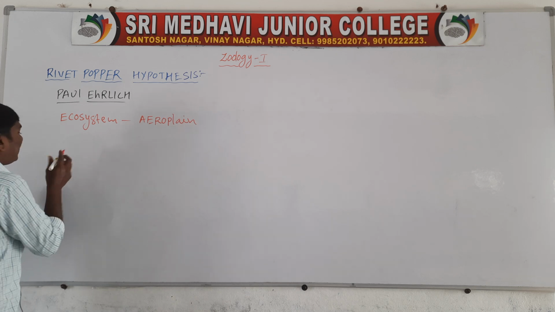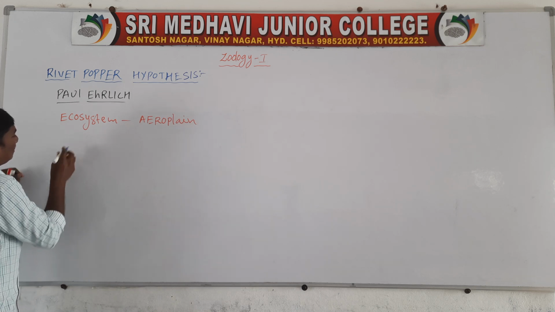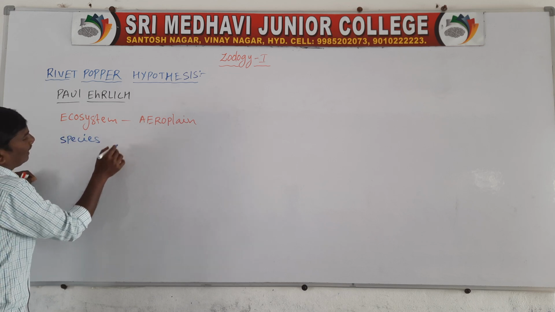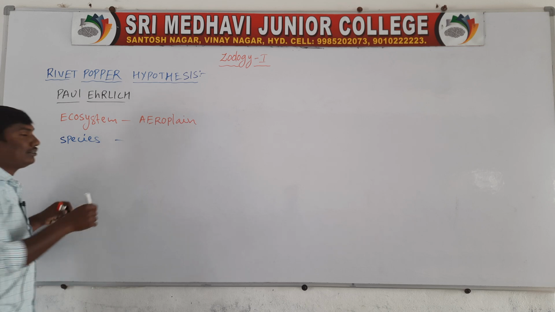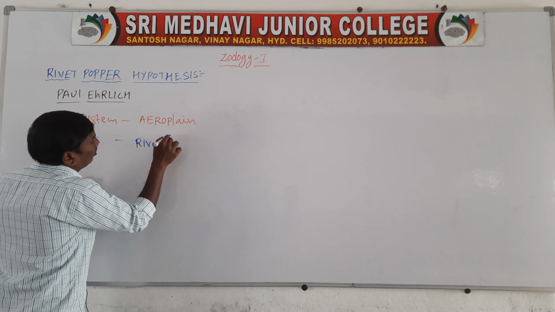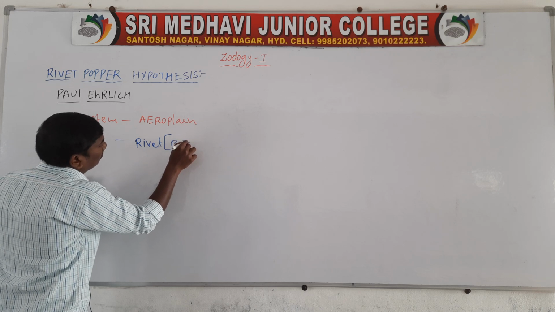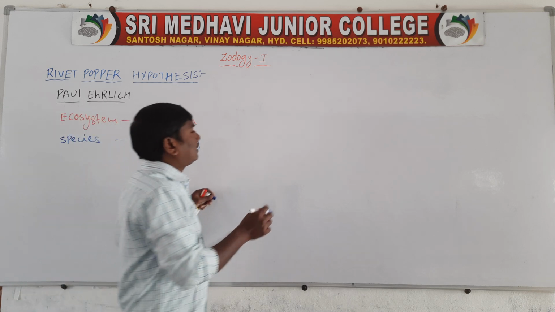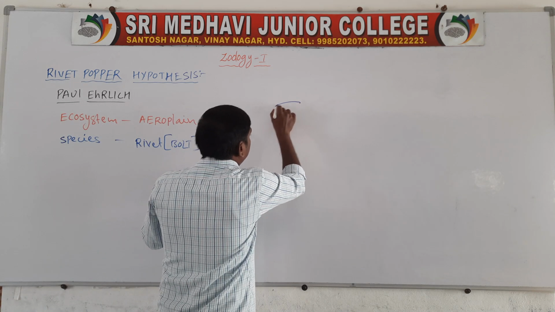Next one, species. Species is compared to rivets. Rivet means bolts. For example, just a rough diagram.